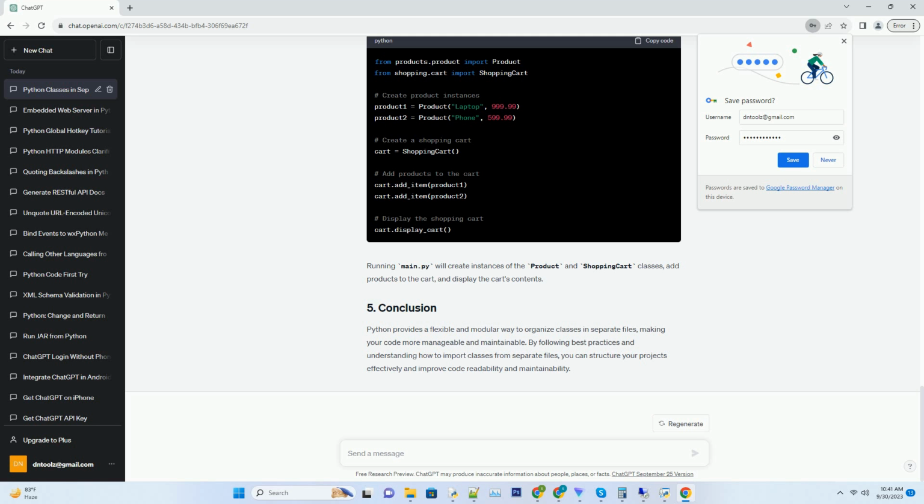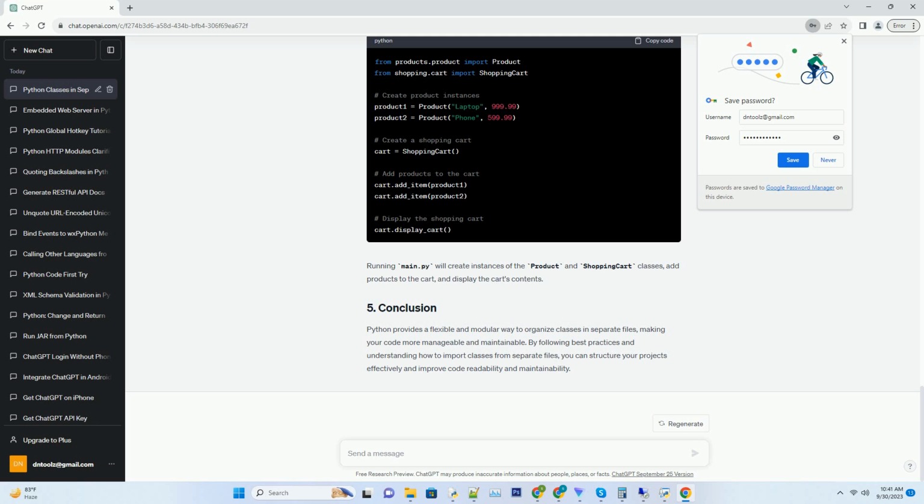Use clear and meaningful file and class names. Name your files and classes descriptively so that it's easy to understand their purpose. Group related classes. If classes are closely related, consider placing them in the same module or directory. Avoid circular imports. Be cautious of circular imports, where two or more modules depend on each other. This can lead to runtime errors. Follow the PEP 8 style guide. Adhere to the PEP 8 style guide for naming conventions and code formatting to maintain consistency.